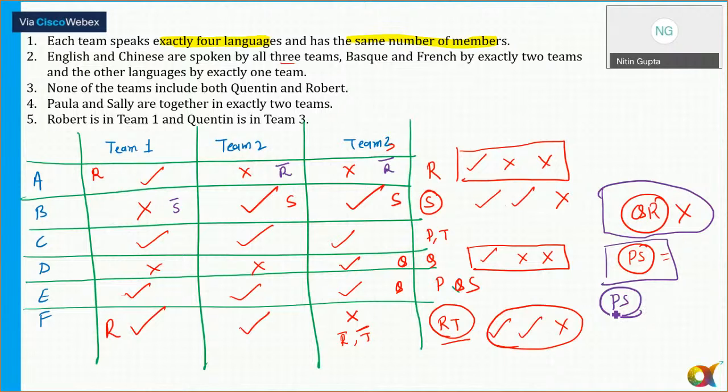Which 2 teams? P and S together are definitely in 2 teams. I can't take S in team 1 because S can't speak Basque, and in team 1 no one is speaking the language Basque. So in team 2 as well as team 3, P and S is definitely a part. Is that clear to all of you? So here write down P, and here it is P and S. Anyone can speak here. So P and S, and P and S. Okay, P and S here.